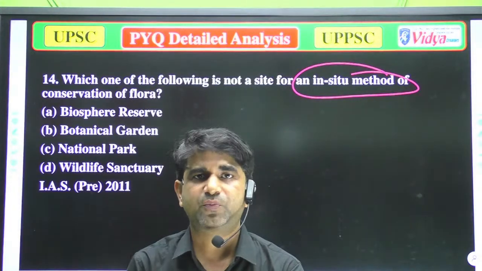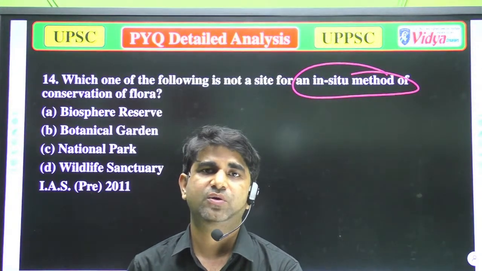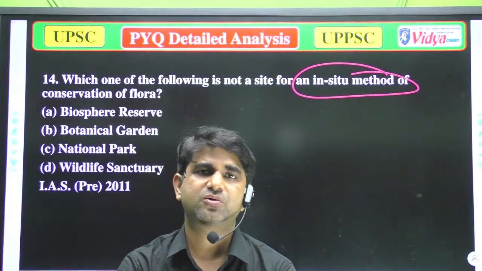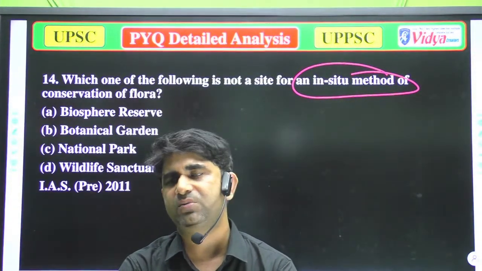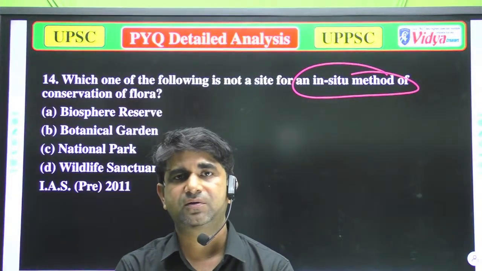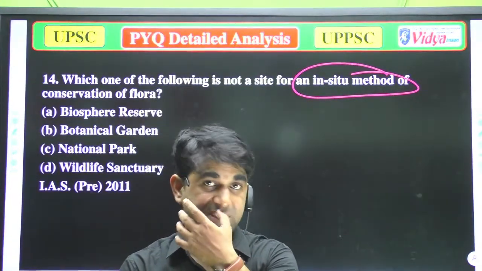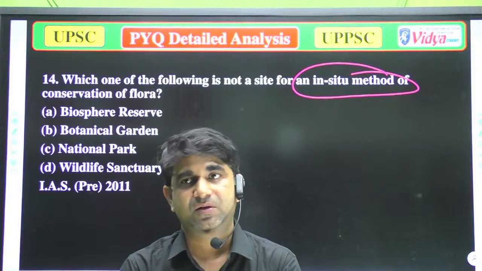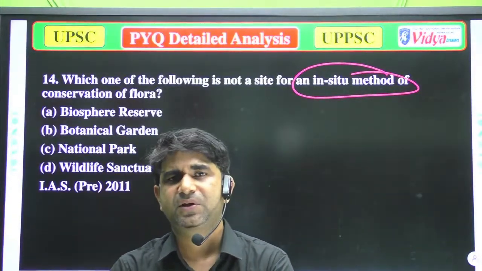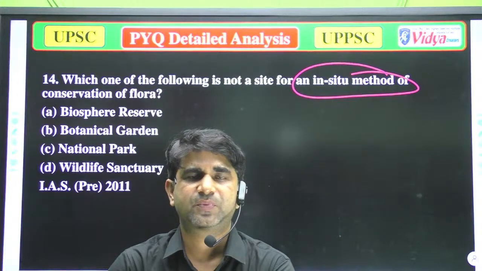Those things are known as ex situ, like in zoos, or zoological gardens, or botanical gardens. Suppose we have a lion or a cheetah over there. No forest is there, so we provide them flesh, or meat, for their food and development.